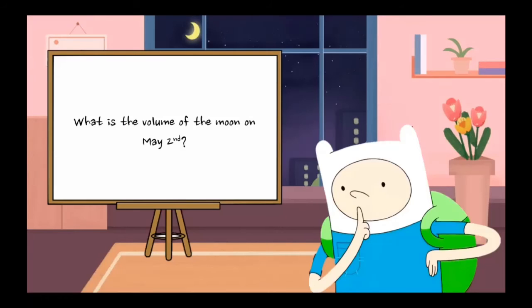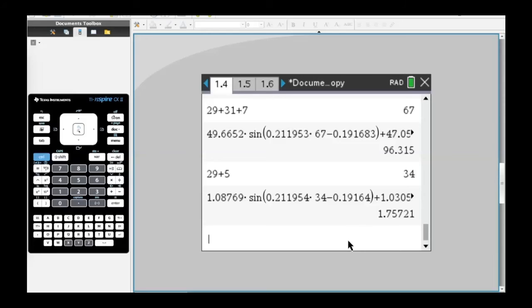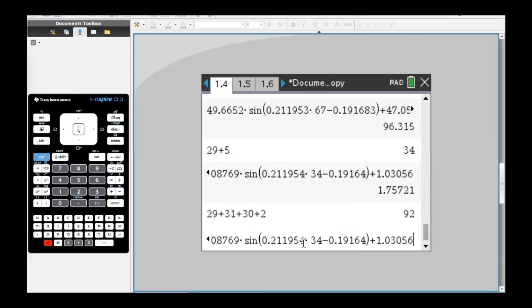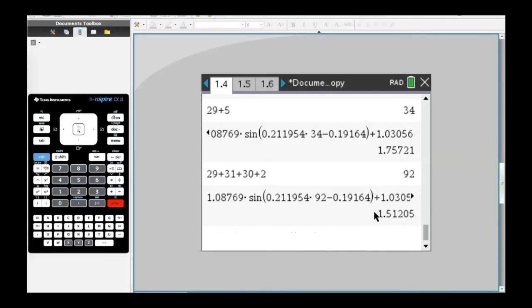This question requires us to calculate the volume of the moon on May 2nd. To solve this question, we have to calculate the number of days between February 1st and May 2nd. This will be 29 plus 31 plus 30 plus 2, which is 92. Then we have to use the equation for the volume of the moon. Using the equation, substitute 34 with 92. Then the answer is 1.51.